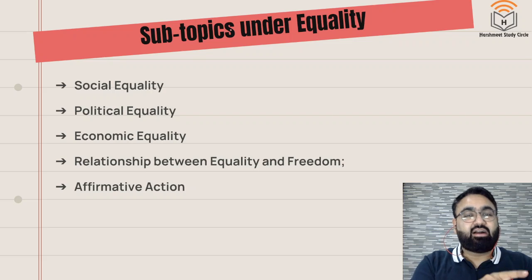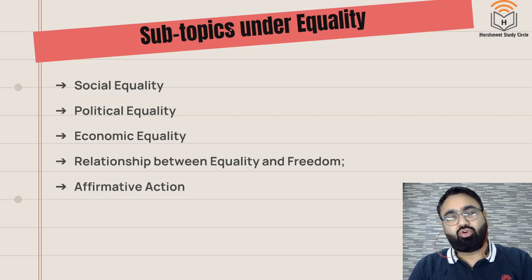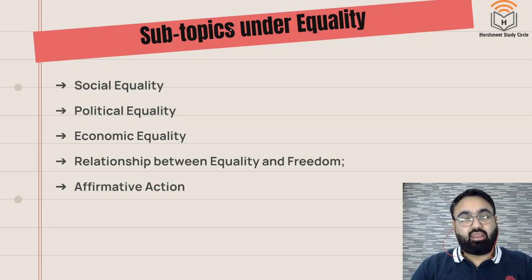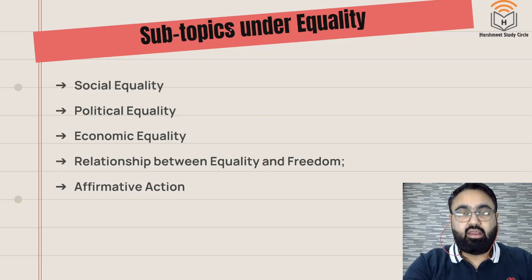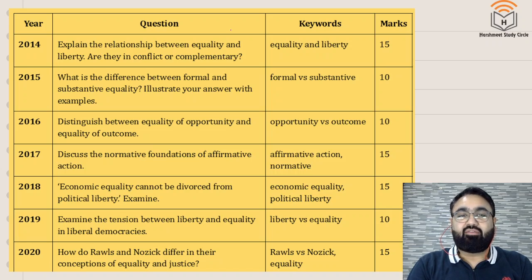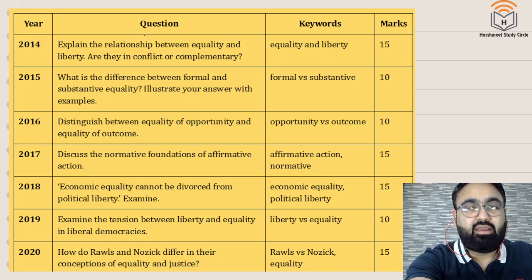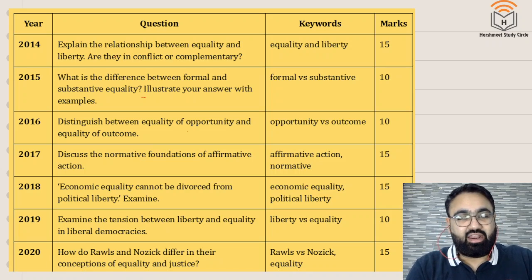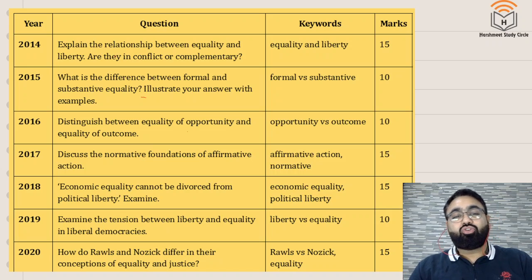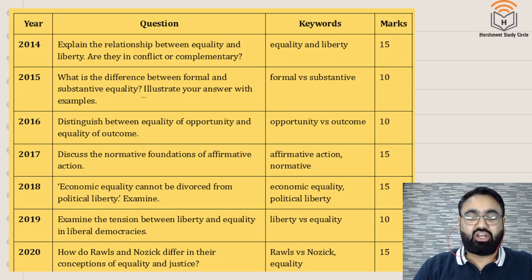Now again, just like the earlier one, like it was in the rights lecture, you would have noticed that each and every year since 2014 there has been a question. Same is the case with equality. There is not a single year starting from 2014 where we have not had a question on equality. Now see this. 2014, relationship between equality and liberty. Then relationship or difference between formal and substantive equality. Then distinguish between equality of opportunity, equality of outcome, then affirmative action, then economic equality. And if you notice, every single year there is a question on equality.